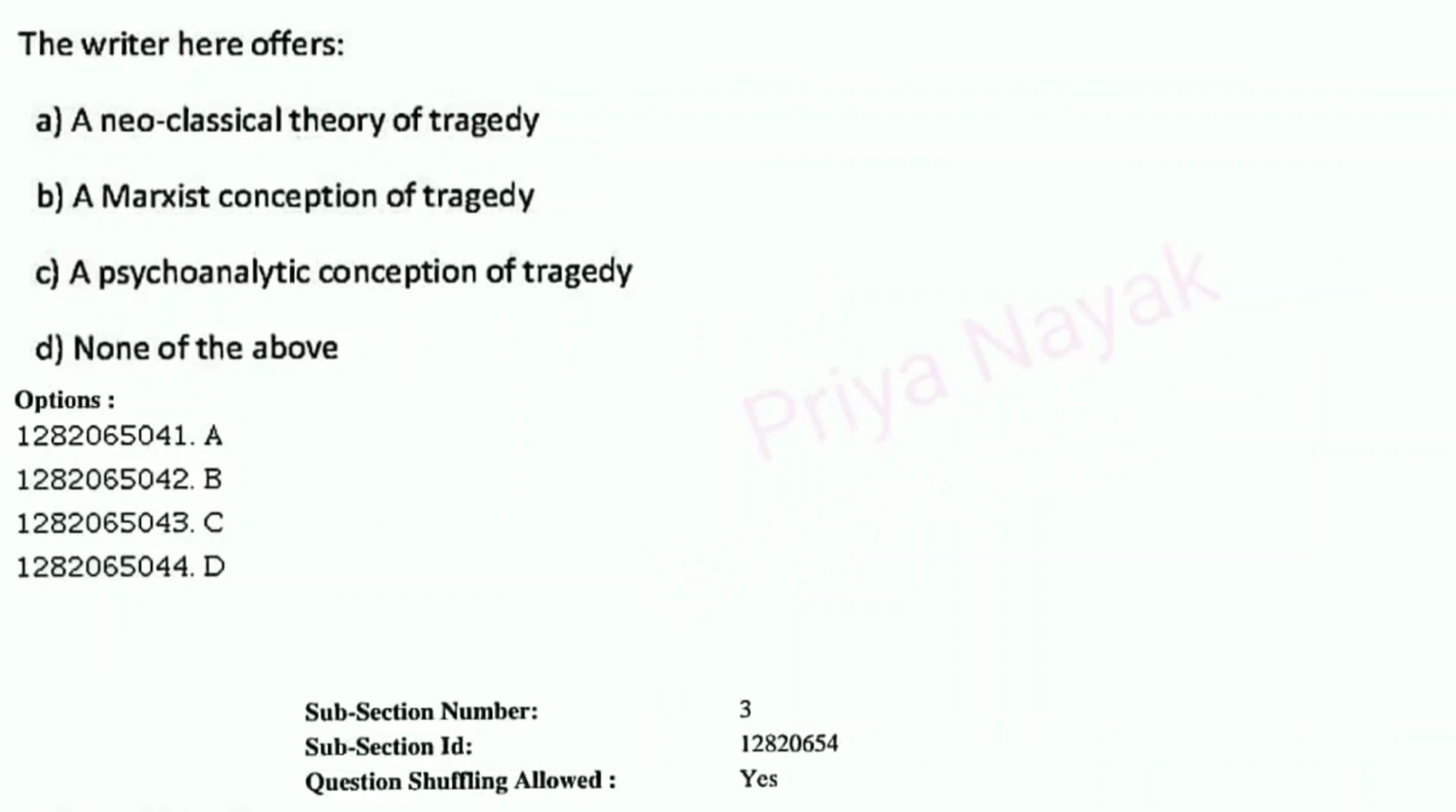Then question number 11. The writer here offers A. a neoclassical theory of tragedy, B. a Marxist conception of tragedy, C. a psychoanalytic conception of tragedy, or D. none of the above. Actually, all these are very detailed subjects, so we are not going to discuss it now, but you need to go through this, then you will get to know that this is not a neoclassical theory of tragedy, neither is it a Marxist conception of tragedy, nor a psychoanalytic conception of tragedy. So here the right answer is option number D, none of the above.